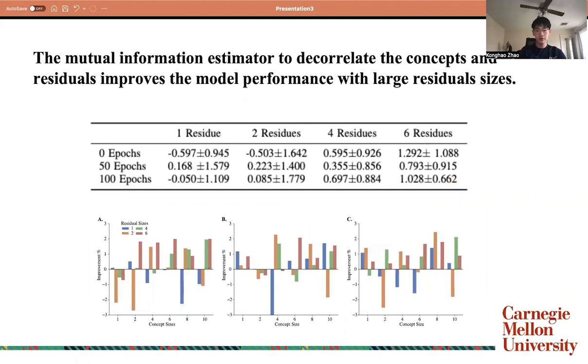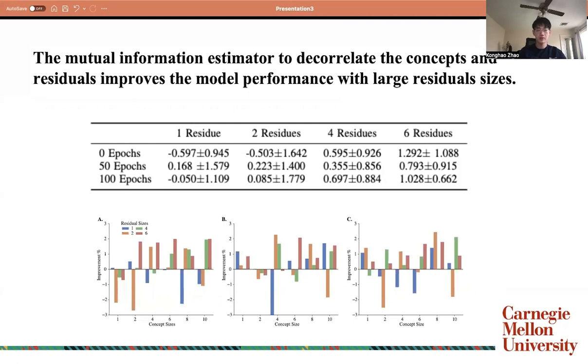And also the last result is about the mutual information estimator. Because we add the residual layer to encode additional information from the concept layer, we don't want there to be overlapping information between those two layers.